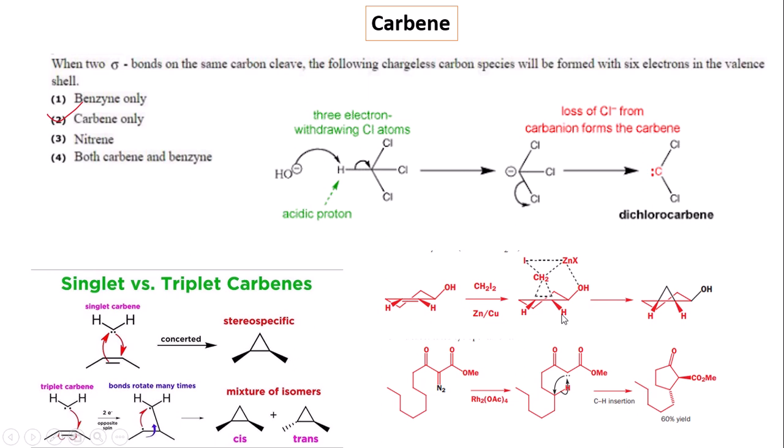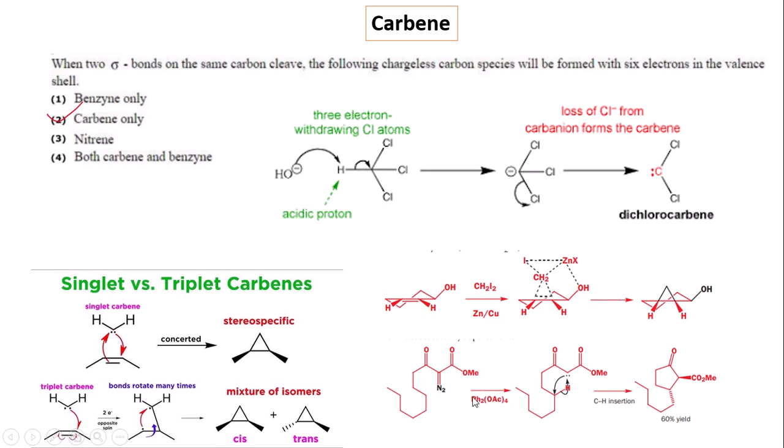This is an example of the Simmons-Smith reaction, where the carbene is formed in the reaction medium in the presence of zinc and copper. Here the zinc and copper cleave the I minus, and two groups are eliminated to form the carbene species. And if a hydroxyl group is present, the zinc atom coordinates with the hydroxyl group, so the cyclopropane always forms on the same face as the hydroxyl group and produces the corresponding cyclopropane derivative on the same face as the hydroxyl group.